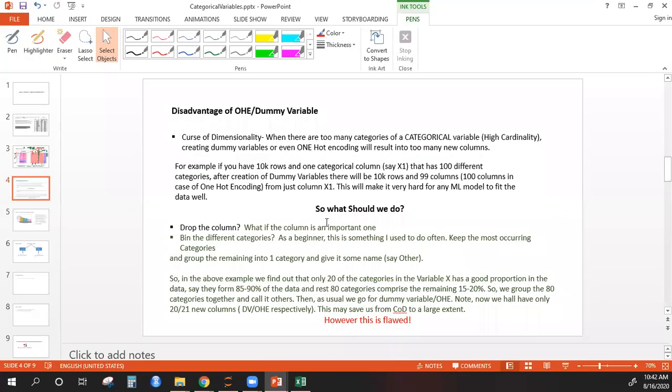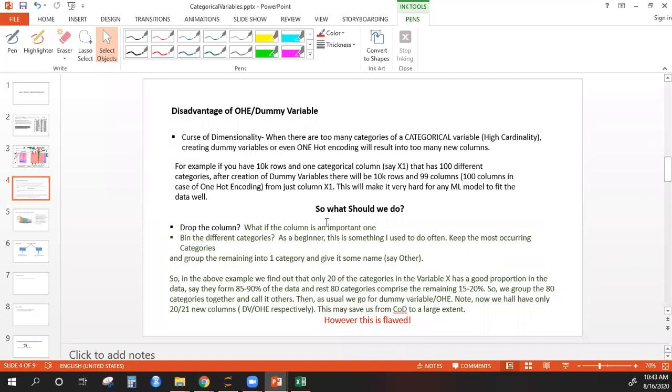And this is in fact done a lot of times in the industry, because in the industry you will have not just 4 or 5 columns. You might have, let's say, 50 or 100 columns in your data. So when you have 100 columns and there is one column which is causing an issue, to make it easier, simpler for you, you will just delete that column, because you anyways have some 100 other columns to deal with. So this is the approach which is used, but this is naive.